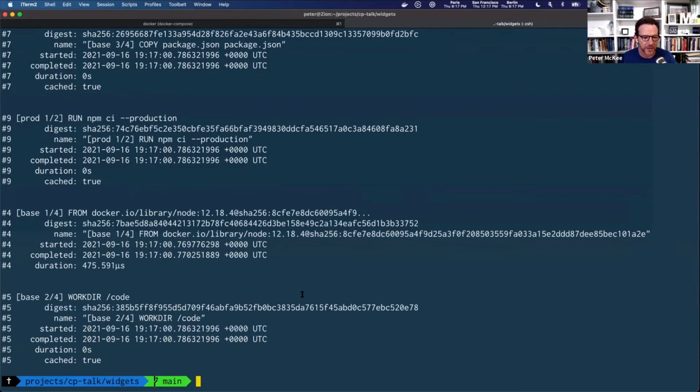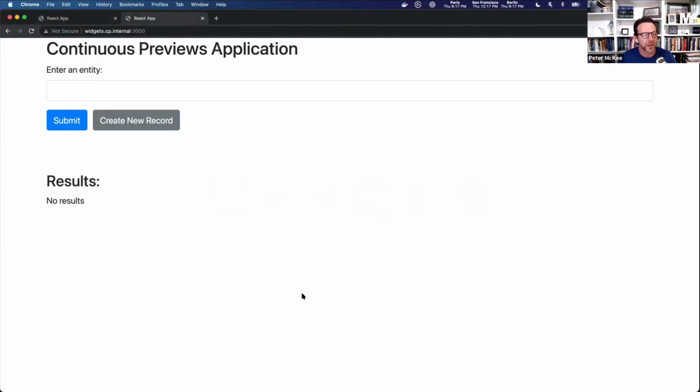So that is updated. Now we're going to come over here and you can see I'm running on my CP server. Let's give that a refresh. And now I have widgets application. I can give this URL out to anybody on my team in the business, peers, business analysts, and product owners. They can come take a look at the application and say, yep, that looks great. Or they might say, you know what, no, change that back. We don't care. So let's pretend that happened.